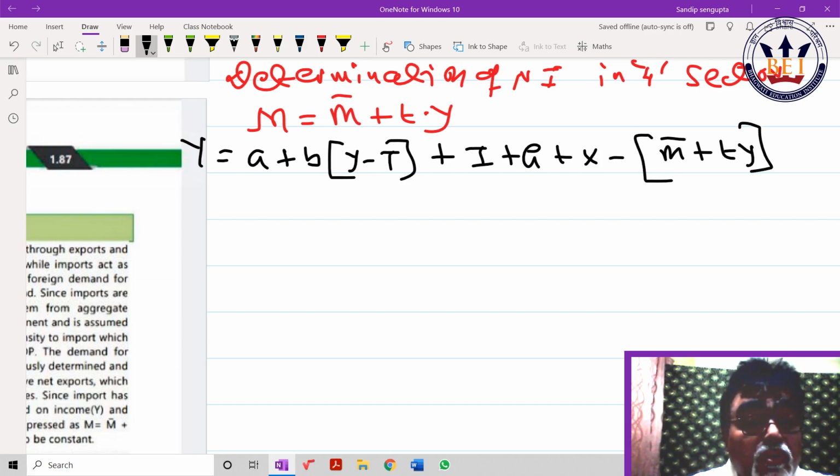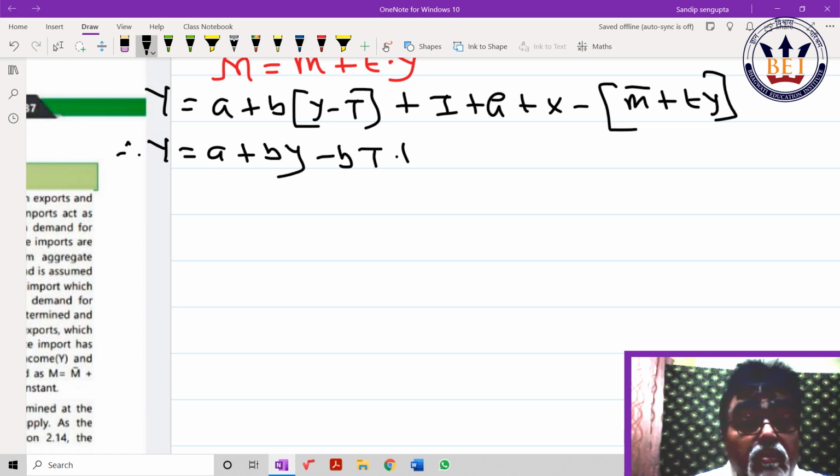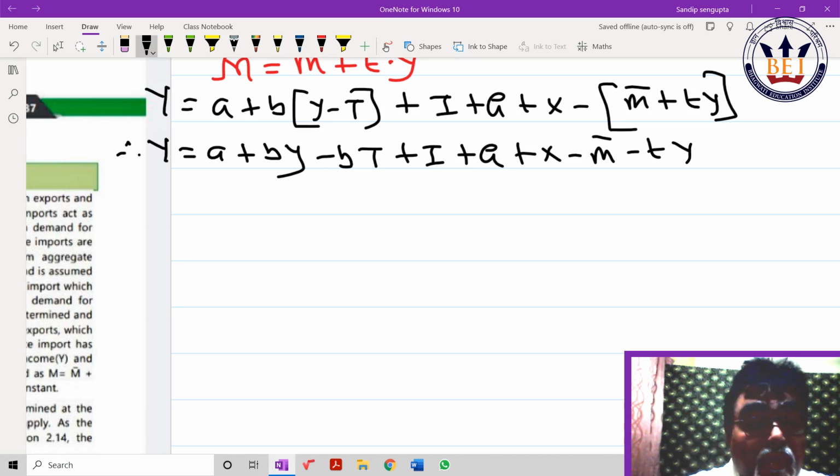So Y is equal to A plus BY minus BT plus I plus G plus X minus M bar minus tY. Take over there everything: Y minus BY plus tY equals A minus BT, careful, plus I plus G plus X minus M bar.